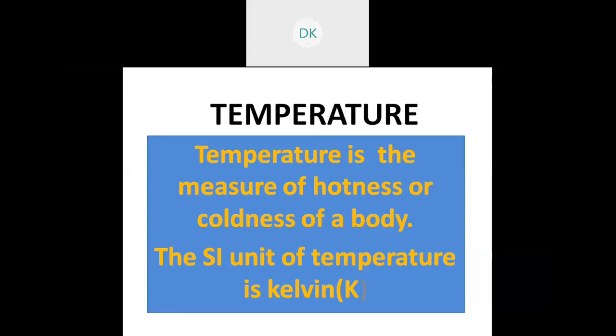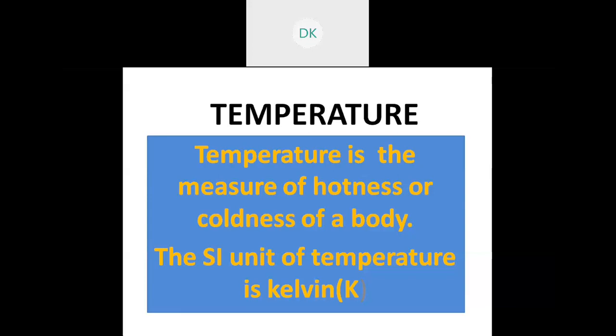For example, take water. The temperature of saturated water vapor will give one temperature value. The temperature of pure water will give a value, and the temperature of melting ice will give a value. When these are in equilibrium, this type of temperature is called the triple point of water. And another term, zero Kelvin, is known as absolute zero. The value of a Kelvin is 273. When it becomes zero, that zero value is called absolute zero.